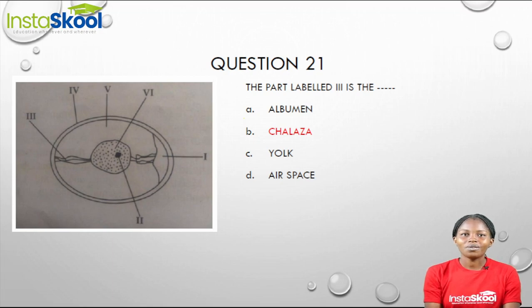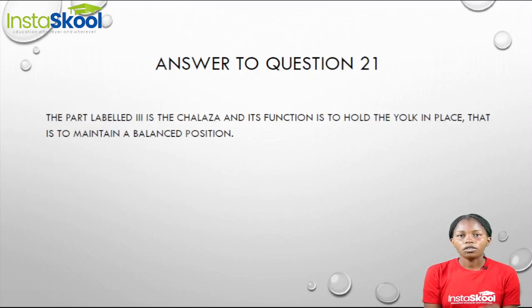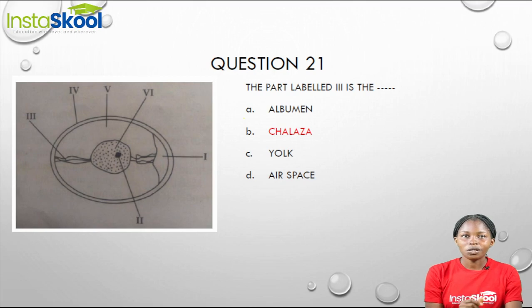Our question 21 says the part labeled 3 is the dash. As I've said just now, the part labeled 3 is the chalaza. And the function of the chalaza is to hold the yolk in place, that is, to help it to maintain a balanced position. So our answer is option B, chalaza.